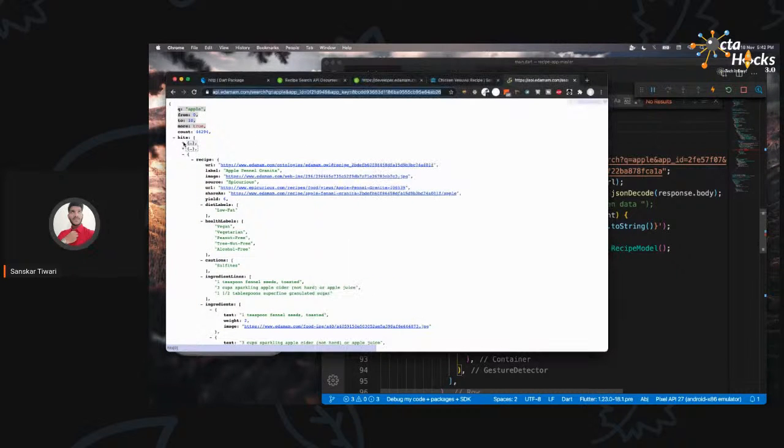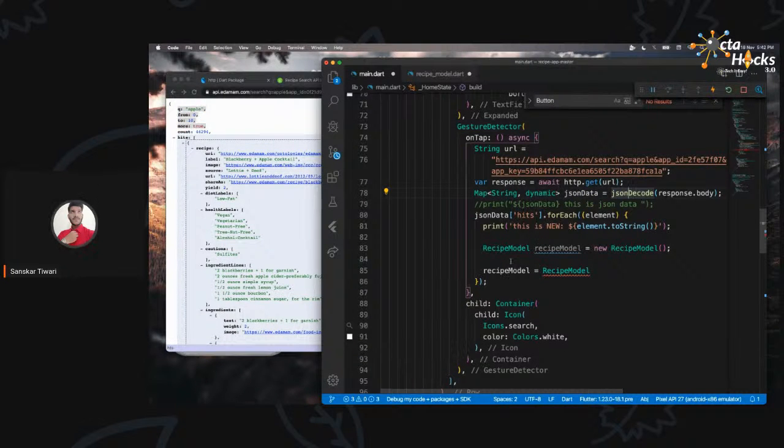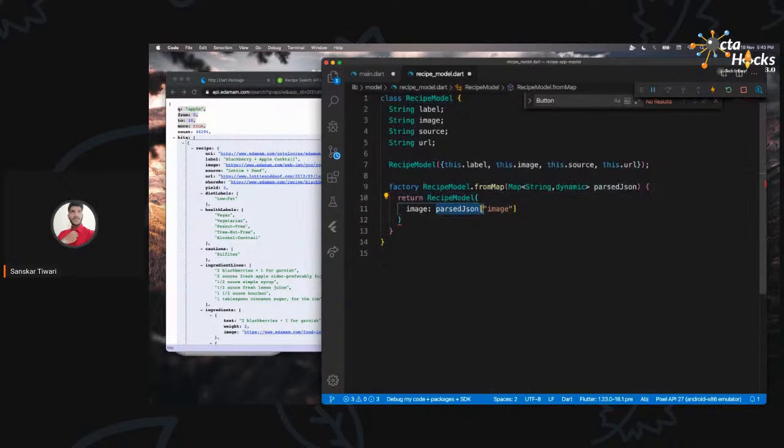So you can see each hit consists of this value, this whole collection of data. We got that, and then in each of those elements, we are inside this one. This border represents that element. So we are inside of this one. Now inside of this, what I want is this image. So I'm going to say parsed JSON image, and that is going to give me the value for this key, which is image.